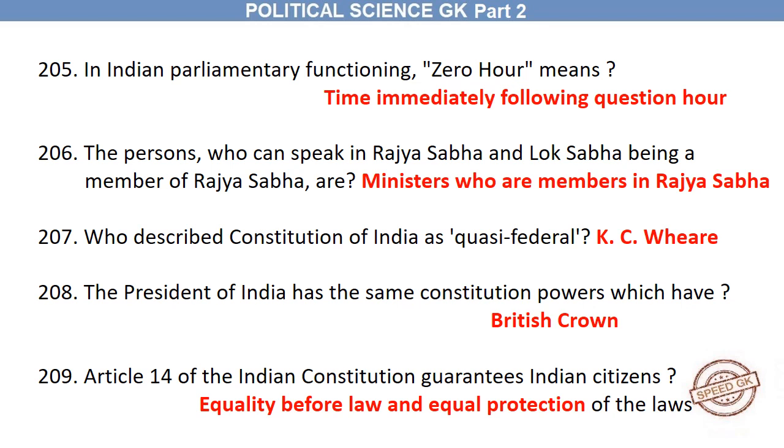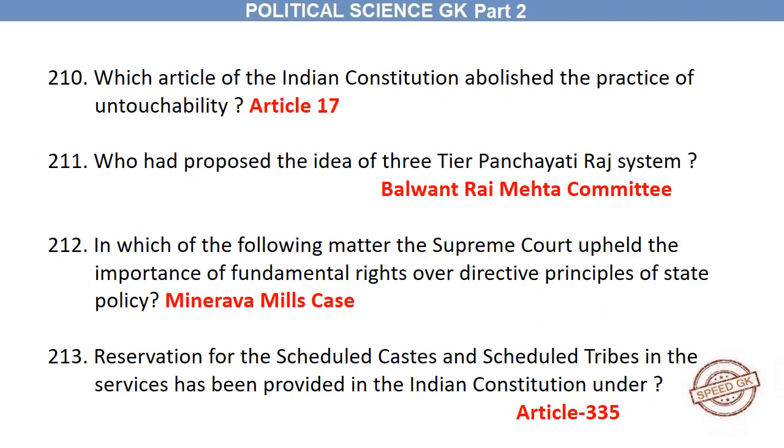Article 14 of the Indian Constitution guarantees Indian citizens equality before law and equal protection of the laws. Which article of the Indian Constitution abolished the practice of untouchability? Article 17. Who had proposed the idea of three-tier Panchayati Raj system? Balwant Rai Mehta Committee.